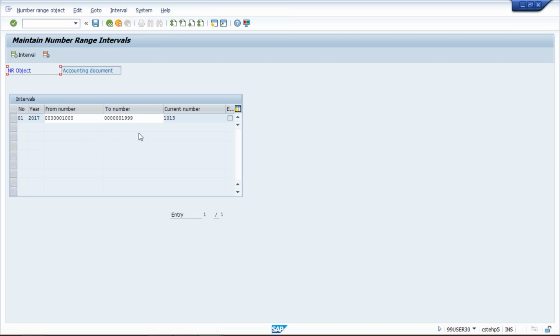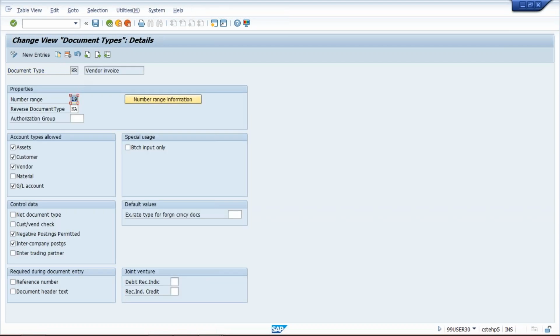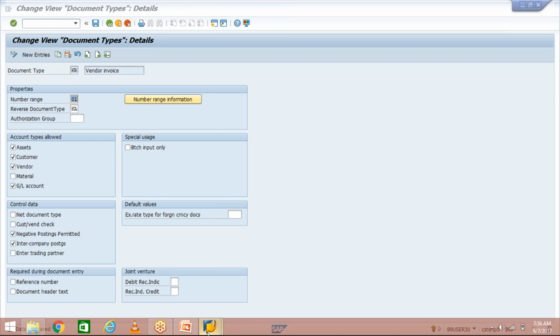So two solutions: either you create another interval, another number range against 19, or else if you have already created a number range 01, then come back and assign this 01 against this document type and save this. And once you save, then what will happen?